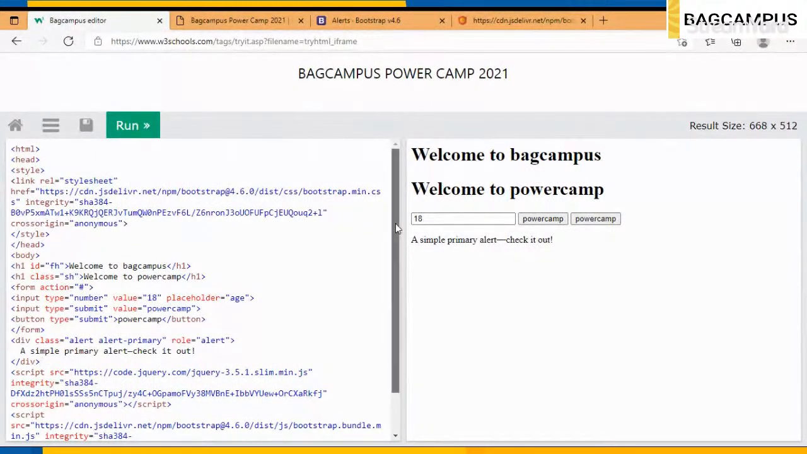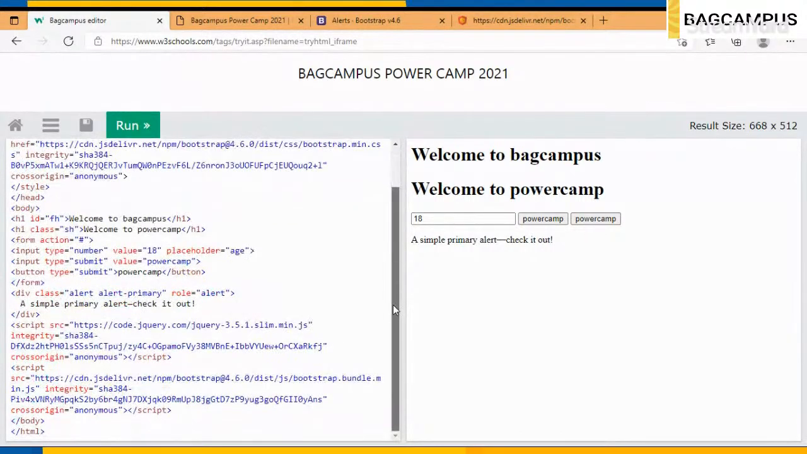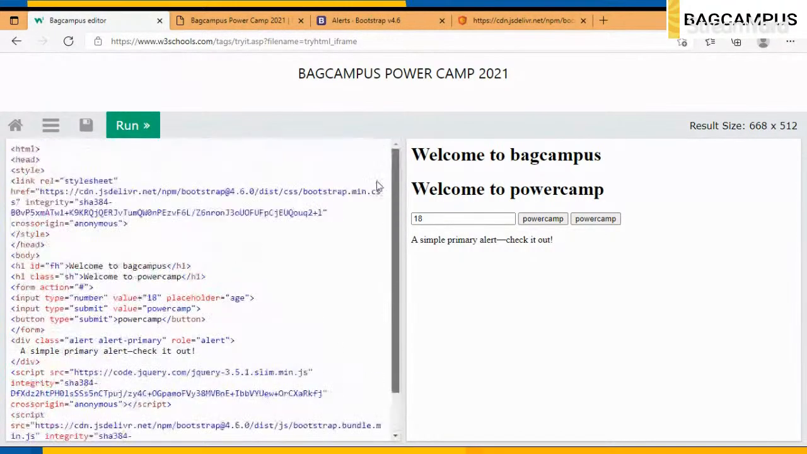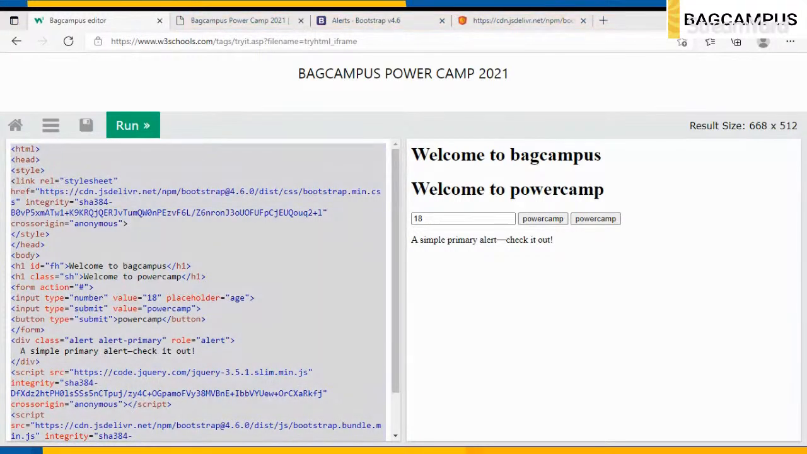Oops. I think because of something this is not working. Okay, this is happening because I'm using the W3 code editor. So I have to use it in my own code. So I will just copy this and paste it after the form tag which I have. Ctrl plus S. Yeah, this works.